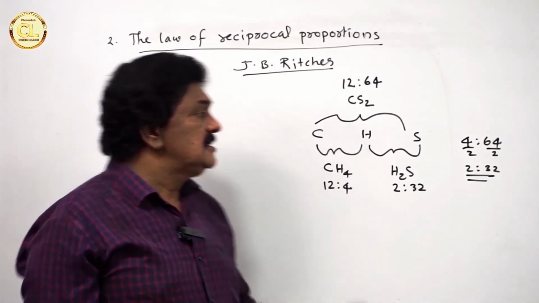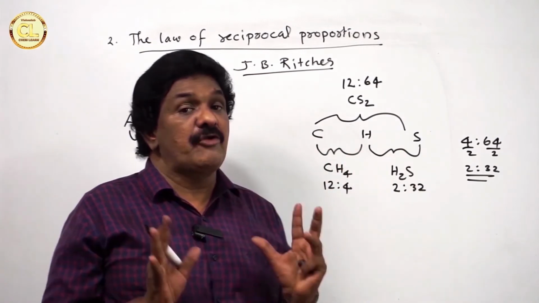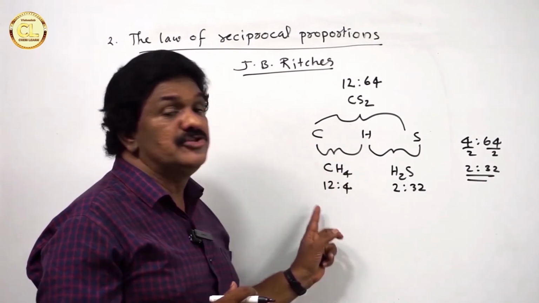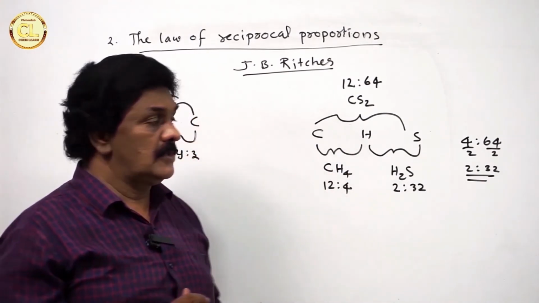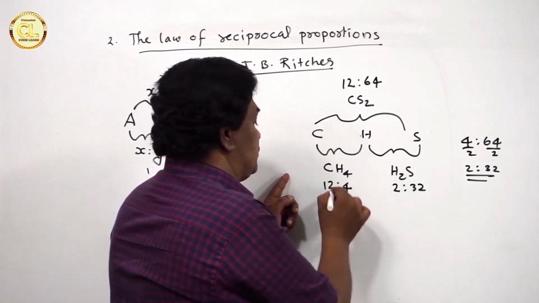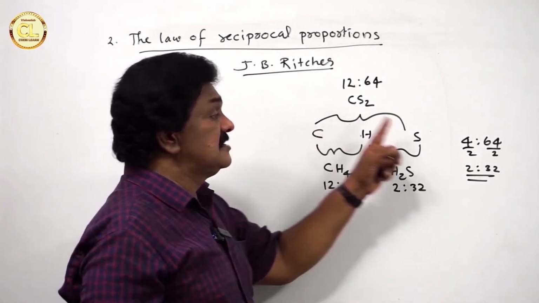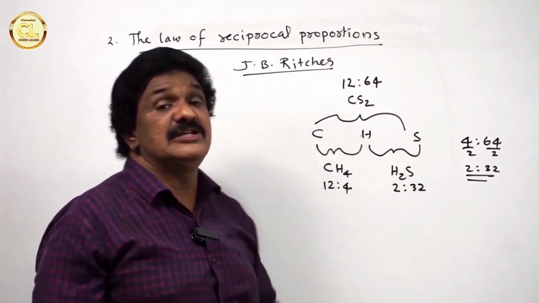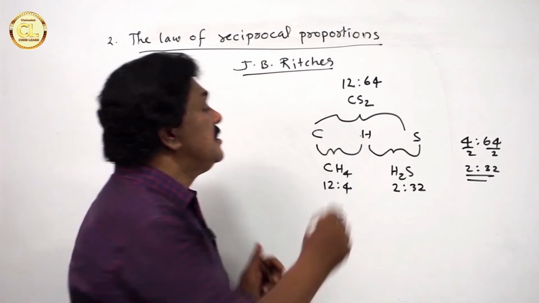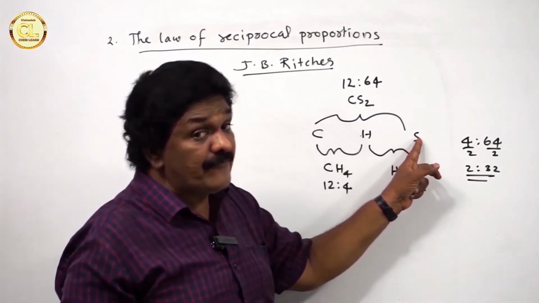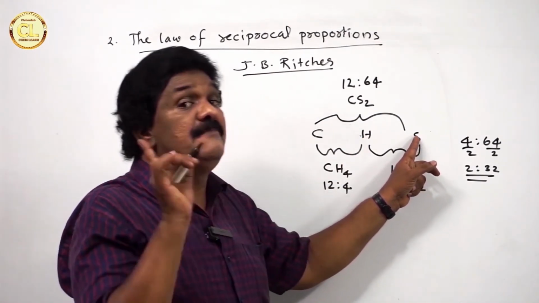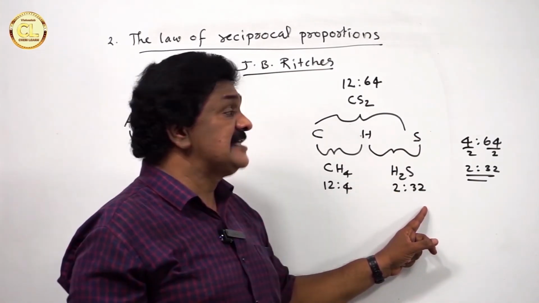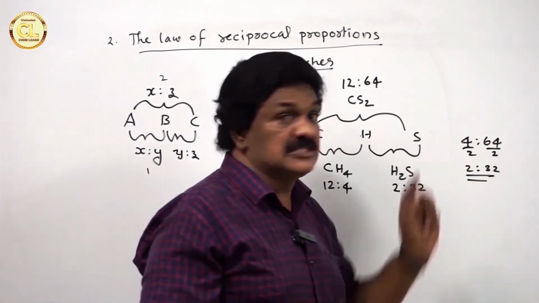Now, illustration. See, carbon, hydrogen and sulfur are the 3 elements. Carbon combines with hydrogen forming methane in the ratio 12 is to 4. Now, first and second. Now, first and third. Carbon combines with the sulfur forming carbon disulfide in the ratio 12 is to 64. Then, if hydrogen combines with the sulfur forming hydrogen sulfide, they will be in the ratio 2 is to 32, which is a simple multiple of 4 is to 64.